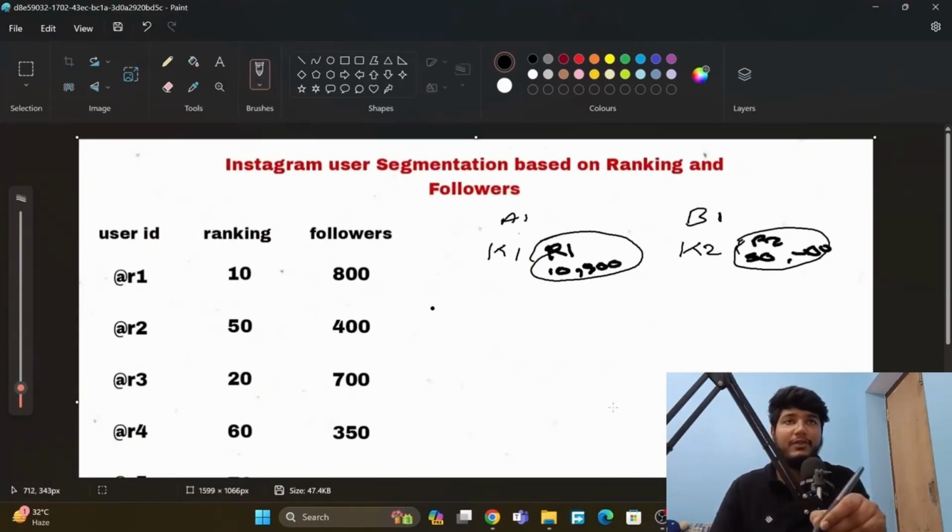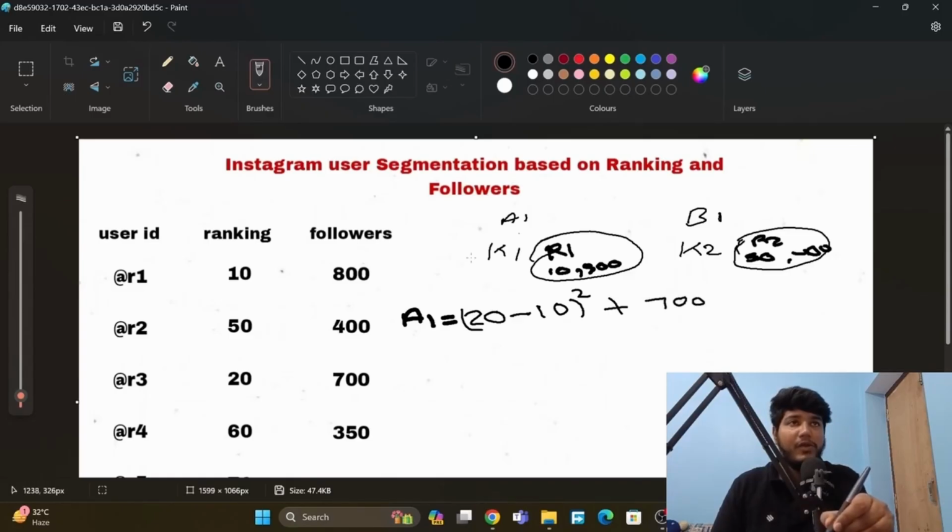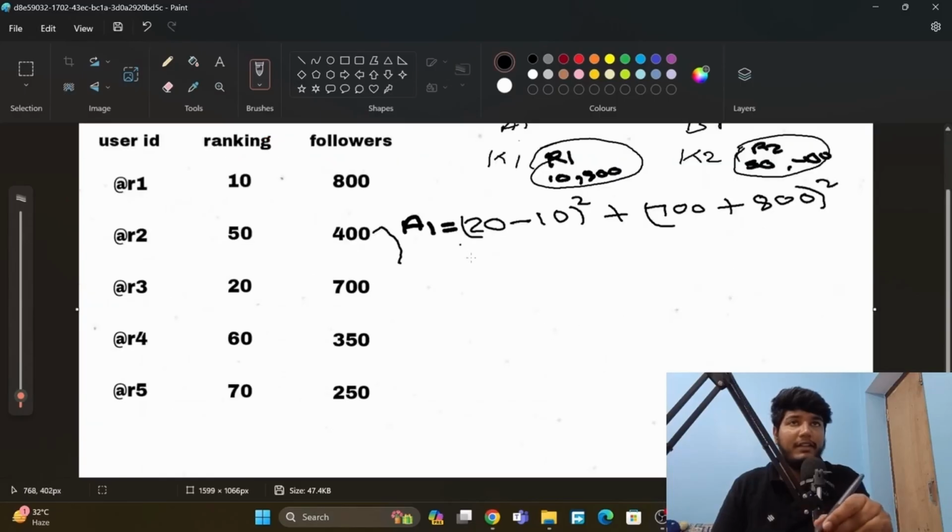So first we will calculate A1. Okay, A1. The first value here is 20, so we will put 20 here. 20 minus 10, this value 10, squared, plus 700 minus 800, squared, and here the square root.